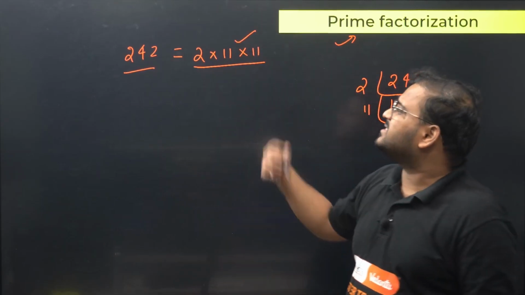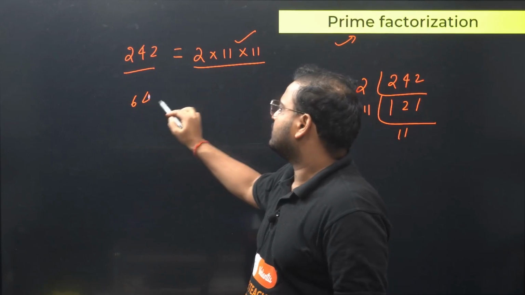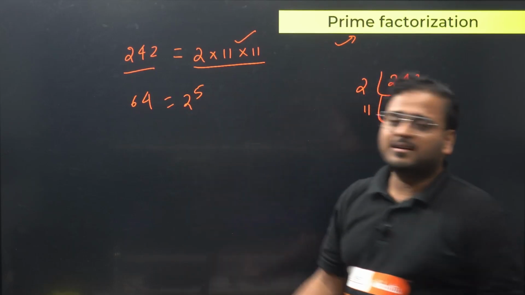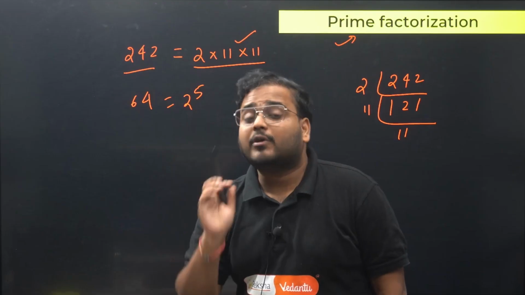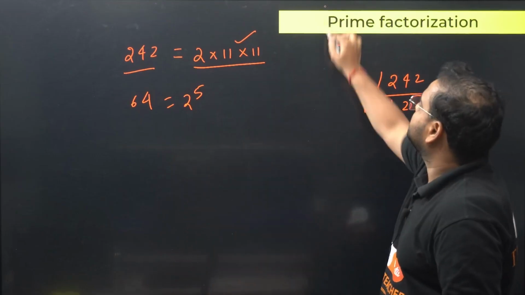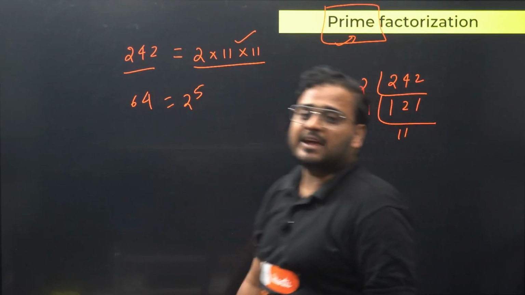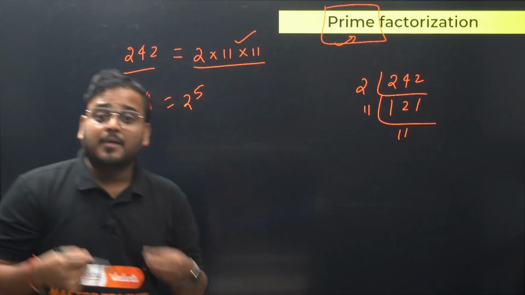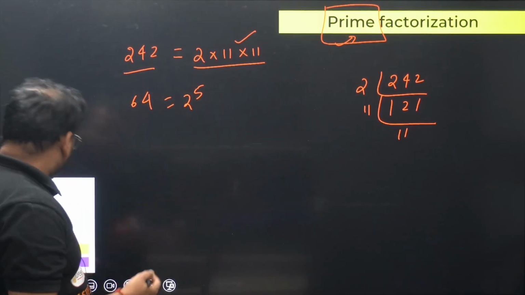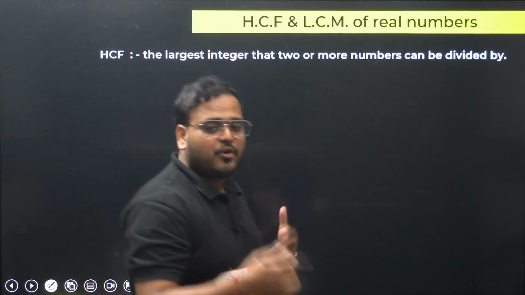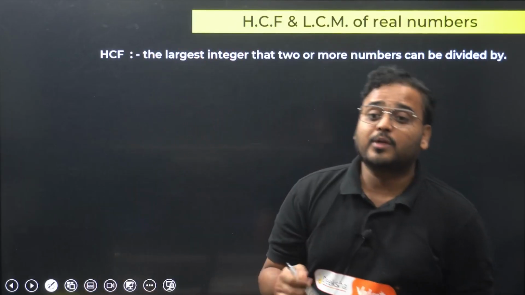For various numbers, like writing 64 as 2 power 5, basically writing a number in terms of its own factors. That's it. And what type of factors? Only prime factors. Writing a number in terms of only prime factors is called the method of prime factorization. Sir, this is what we know, sir. I understand you know this. It's okay. We'll keep moving on. We'll see more and more questions, more and more concepts.